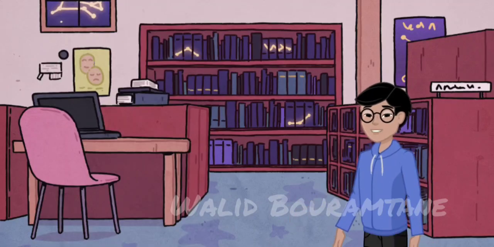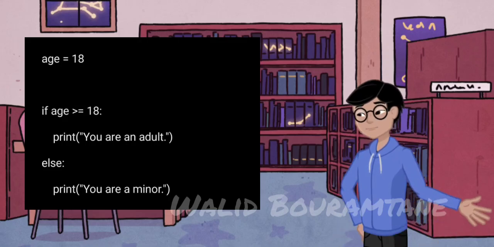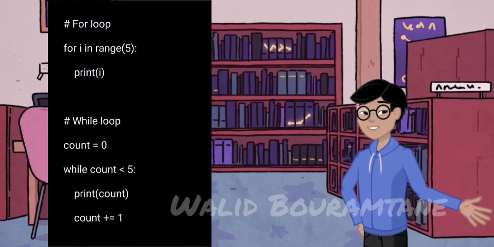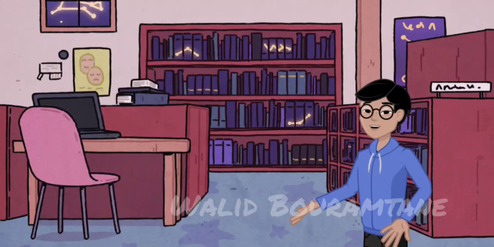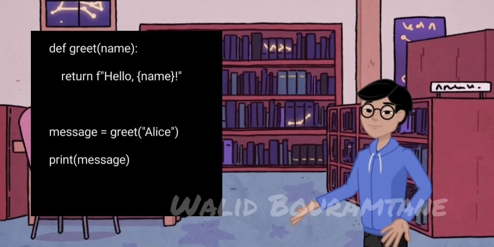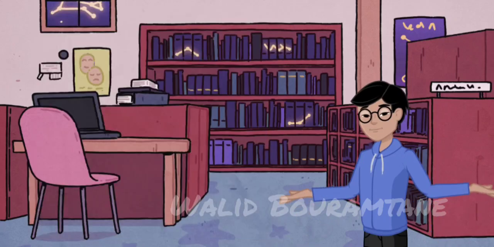Control structures. Python uses if-else statements for conditional logic. Loops. Python supports for loops and while loops. Functions. Functions in Python are defined using the def keyword. Lists and dictionaries. Python provides powerful data structures like lists and dictionaries.